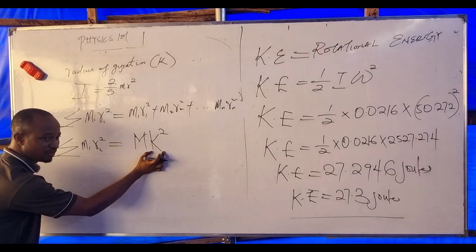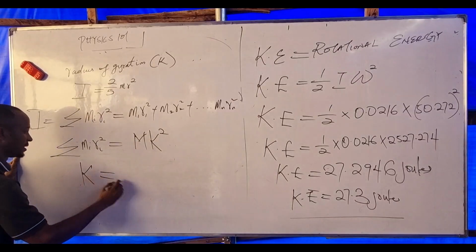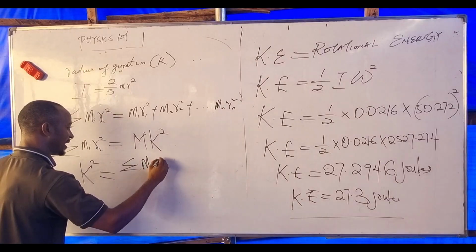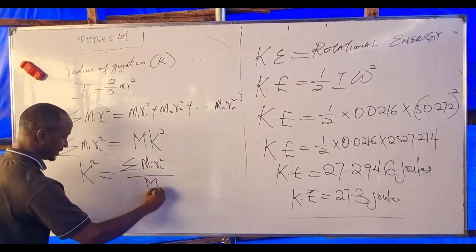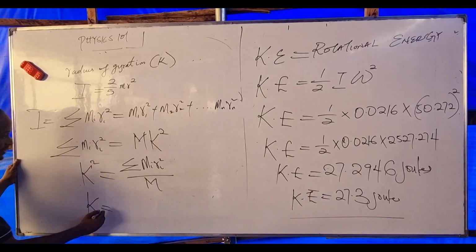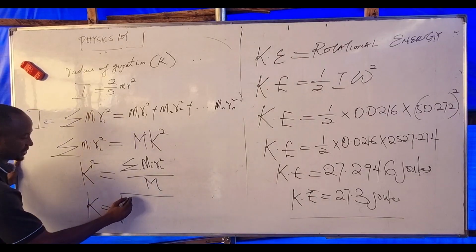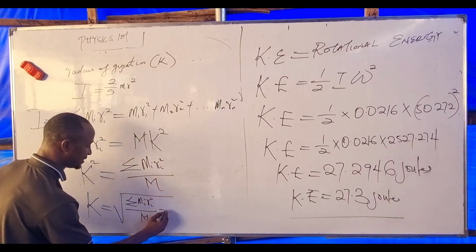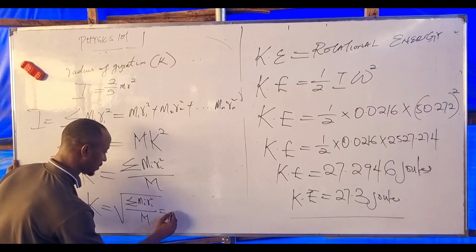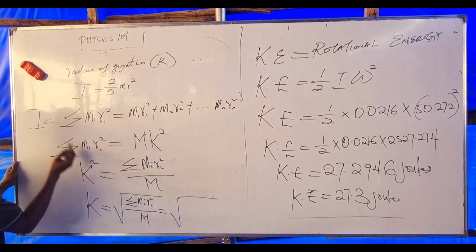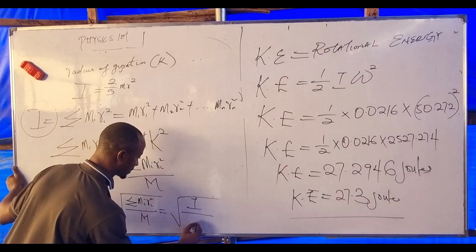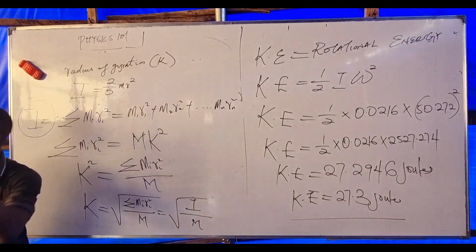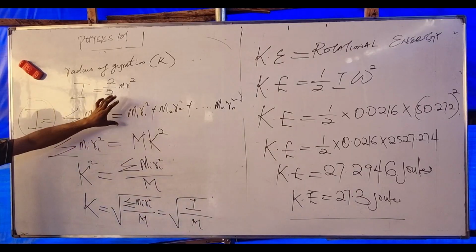Making K the subject, K squared becomes the sum of m_i r_i squared over capital M. So K becomes the square root of the sum of m_i r_i squared over M. This is the same as the square root of inertia over capital M. So from this formula, I can find the radius of gyration of any object of any definite shape.